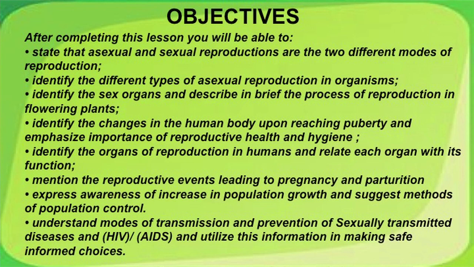identify the organs of reproduction in humans and relate the organs with their function, mention the reproductive events leading to pregnancy and parturition, express awareness of increase in population growth in the country and suggest methods of population control, understand modes of transmission and prevention of sexually transmitted diseases and HIV/AIDS, and utilize this information in making safe, informed choices.